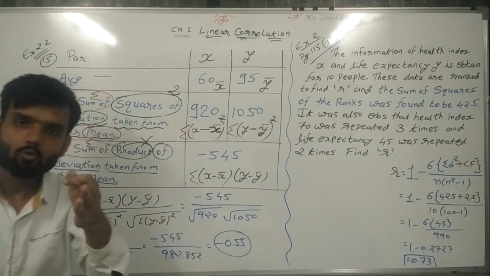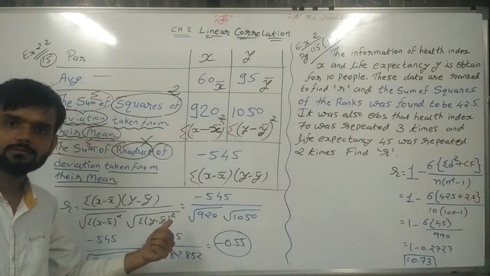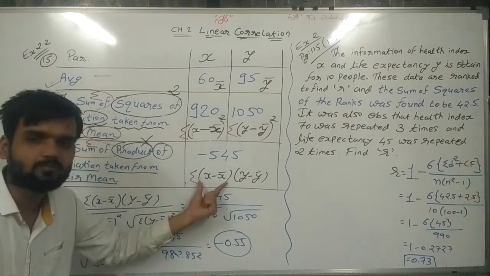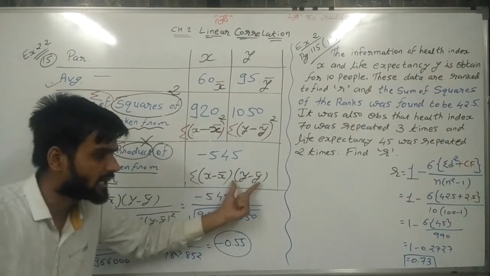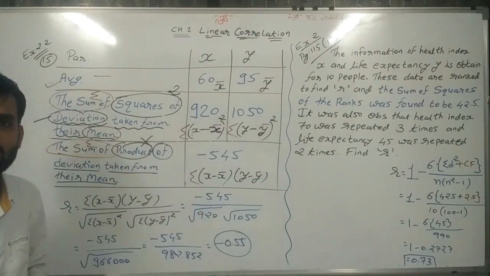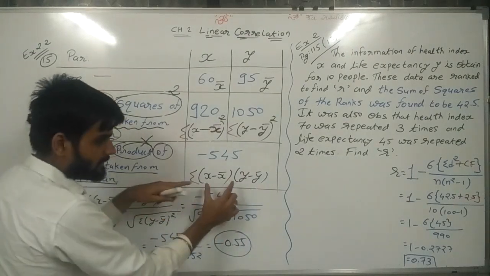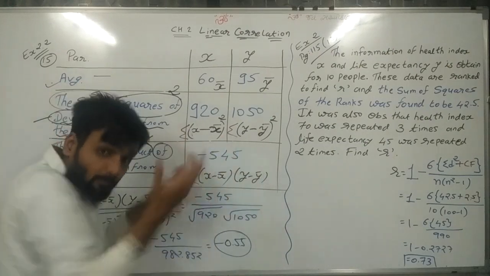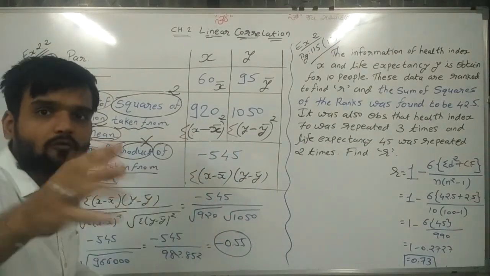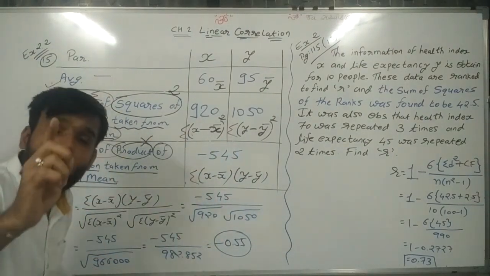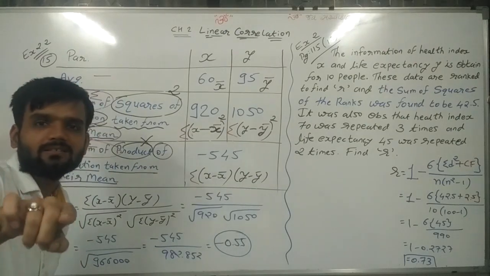It means what we are given here is sigma (x minus x bar)(y minus y bar). Deviation taken from their mean means x minus x bar, y minus y bar. The product of that, not the square of that.